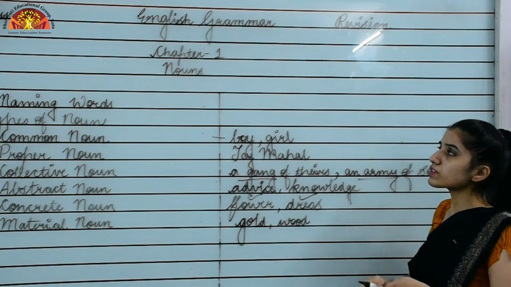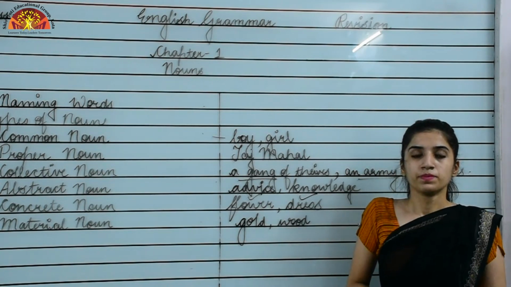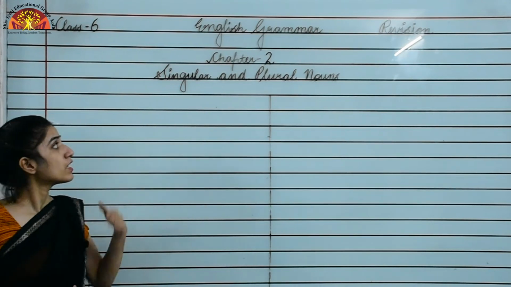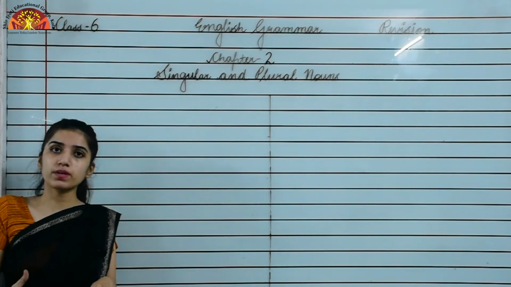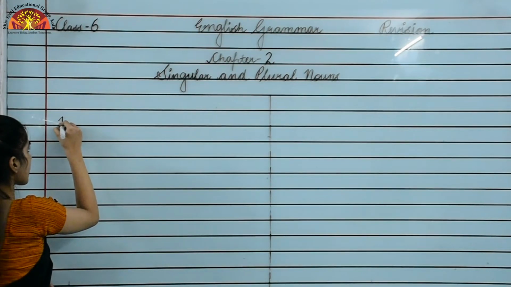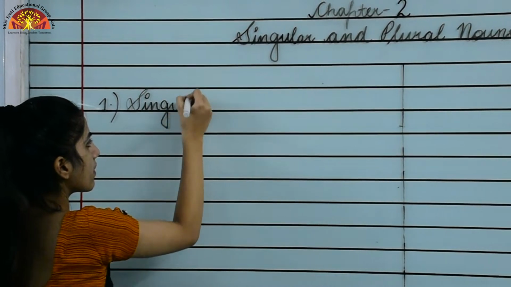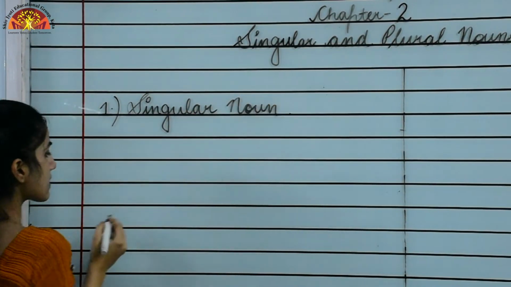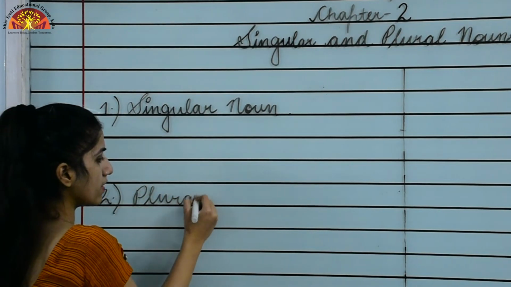So this was the revision of chapter number 1. Now we will revise chapter number 2. Chapter number 2 is singular and plural nouns. On the basis of number, nouns are of two types. The first one is singular noun, and the second one is plural noun.